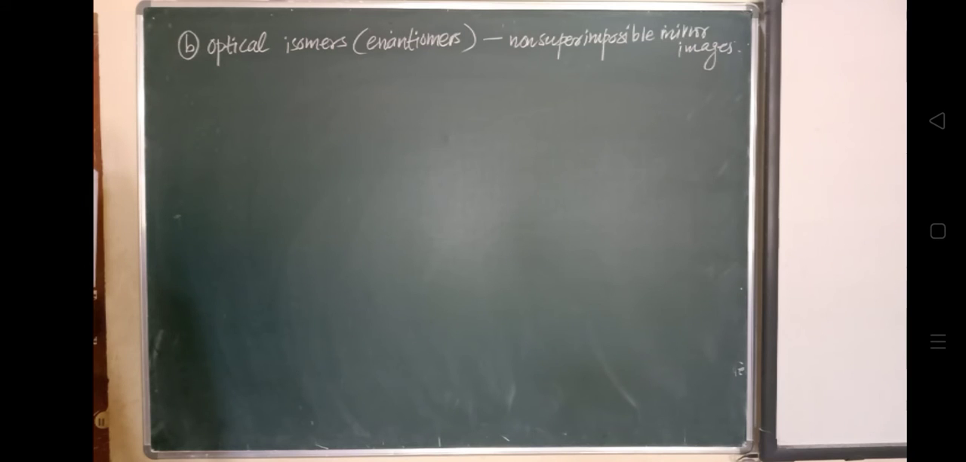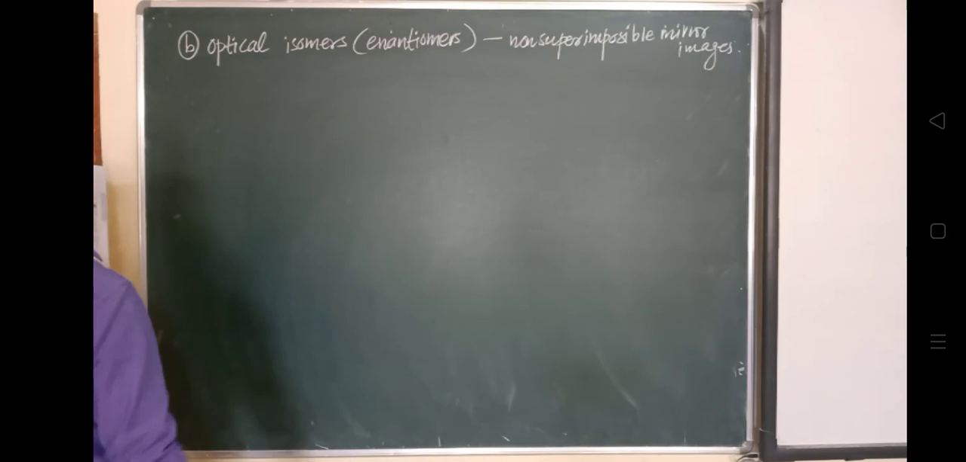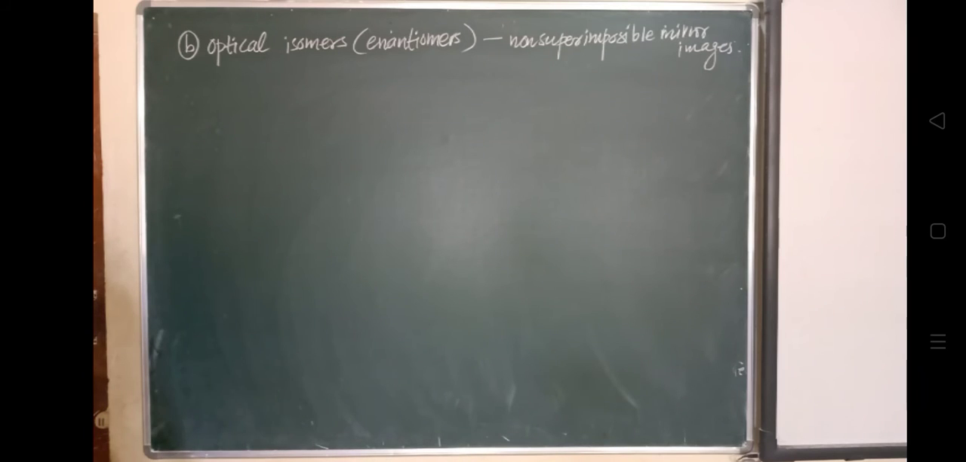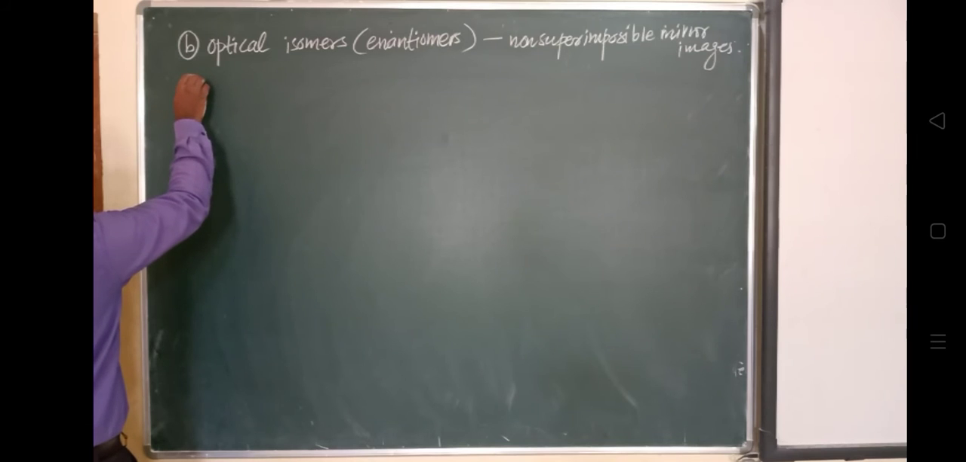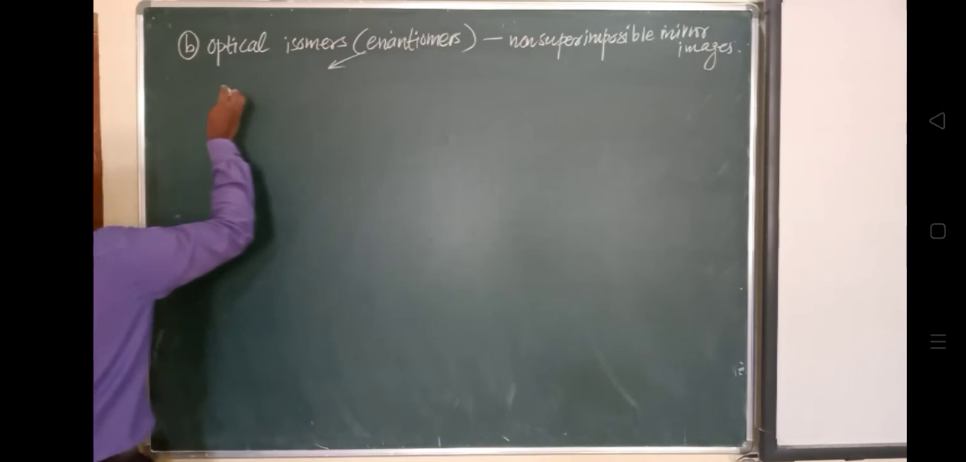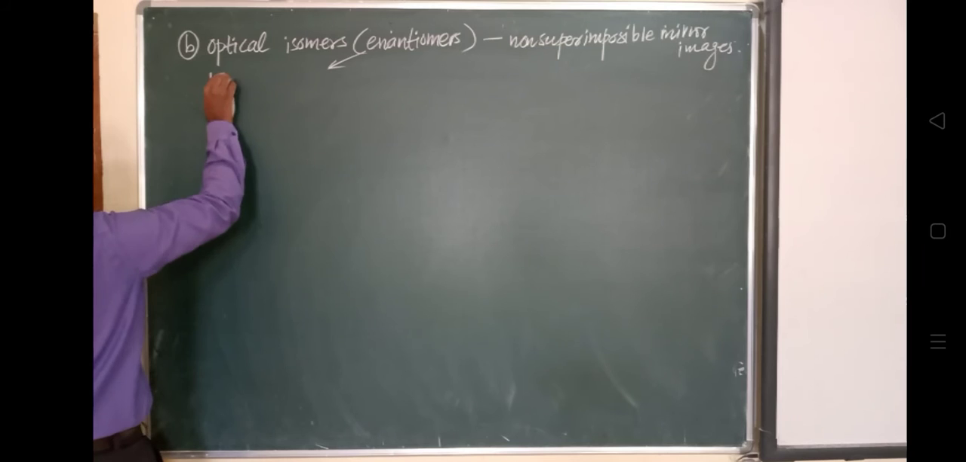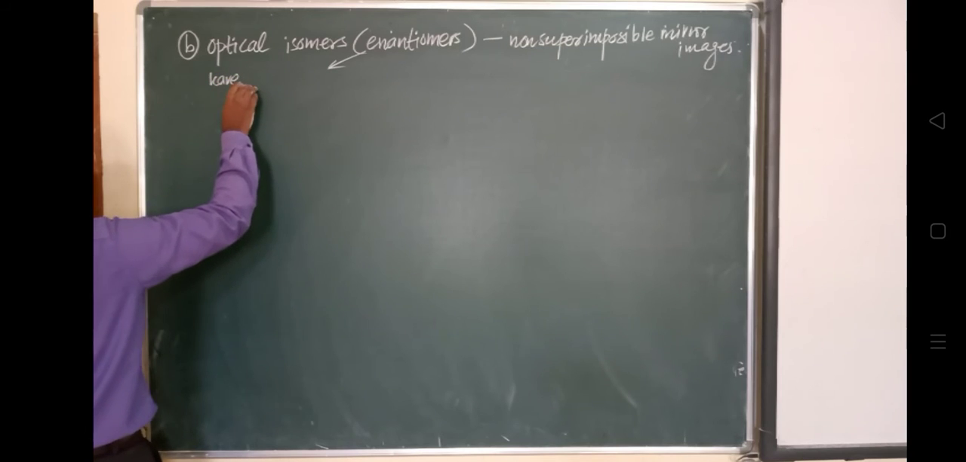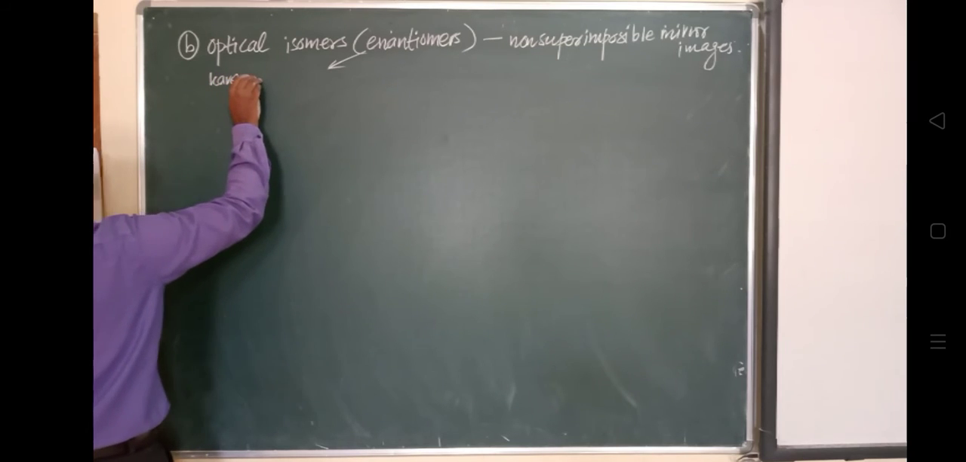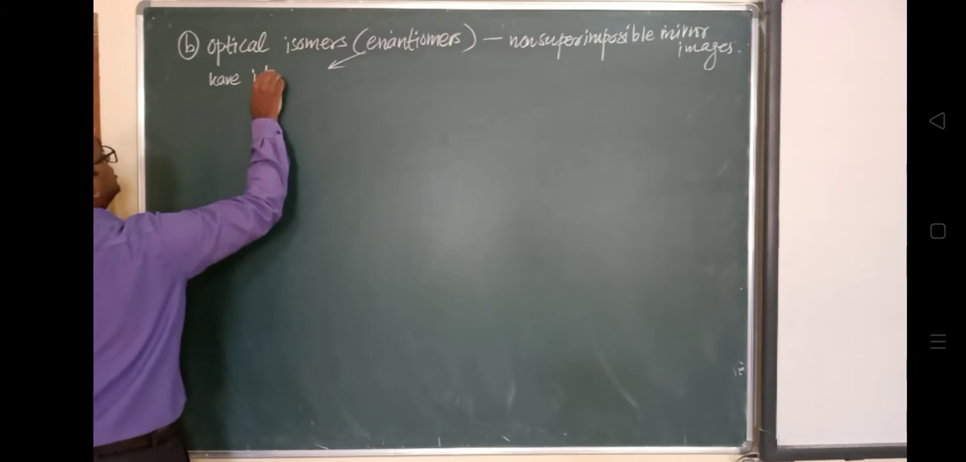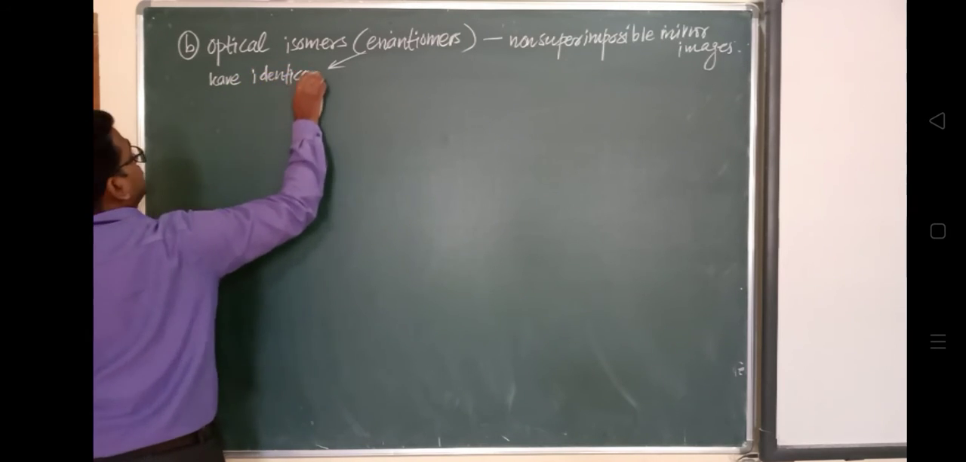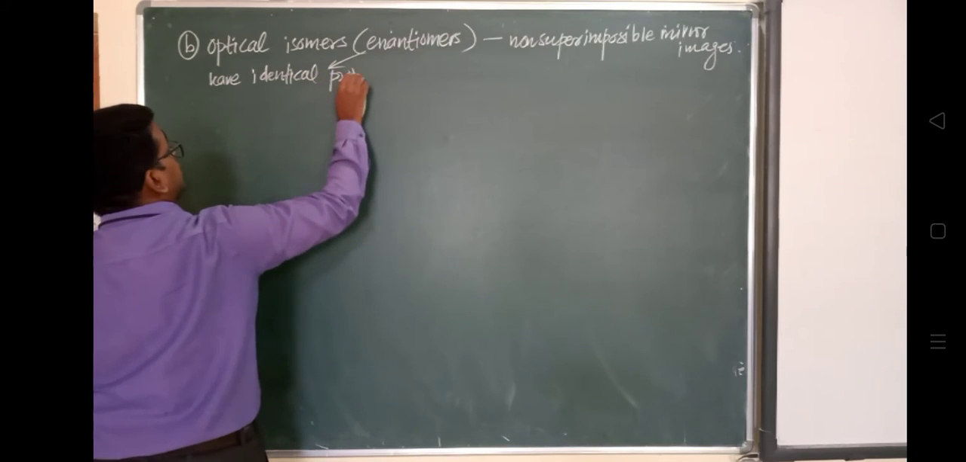So these enantiomers have identical properties. This is the important thing about optical isomers: they have identical properties. Their properties are the same.